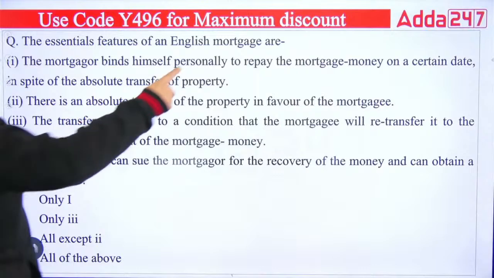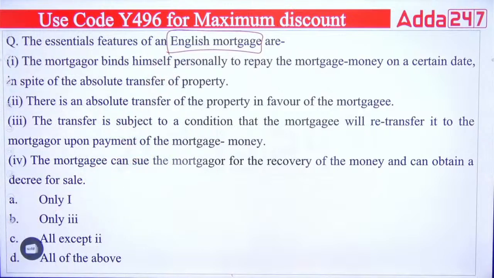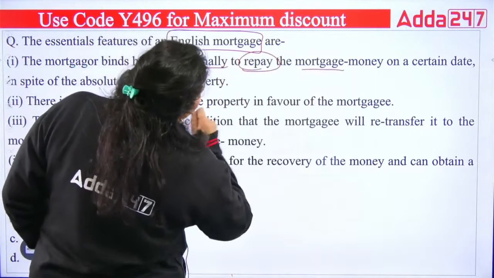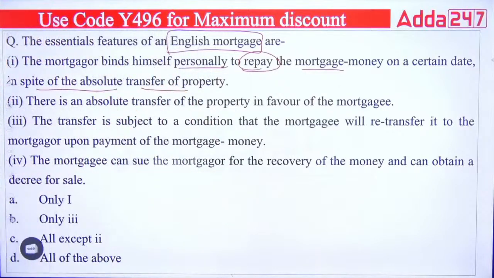Again, a type of mortgage. So in mortgage, we have so many types. The question is asking the essential features of an English mortgage. First is saying the mortgager binds himself personally to repay the mortgage money on a certain date in spite of the absolute transfer of property. This is true. Second is saying there is an absolute transfer of property in favor of the mortgagee.